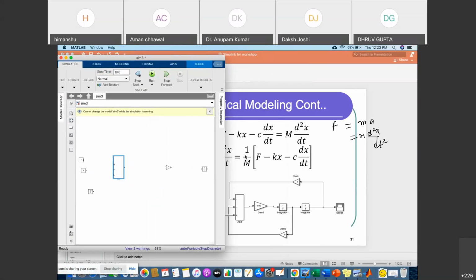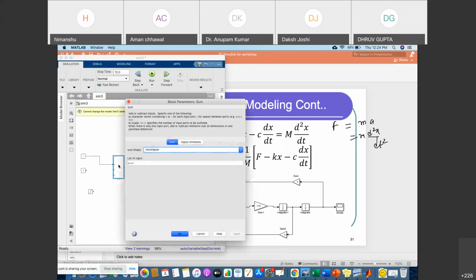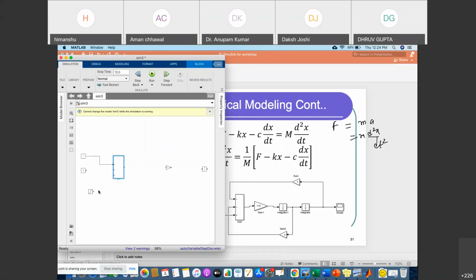So we are interested in this, right, so we require f. We can give the f from this portion, all are positive. And the next one is the gain operation we require, so make one more.